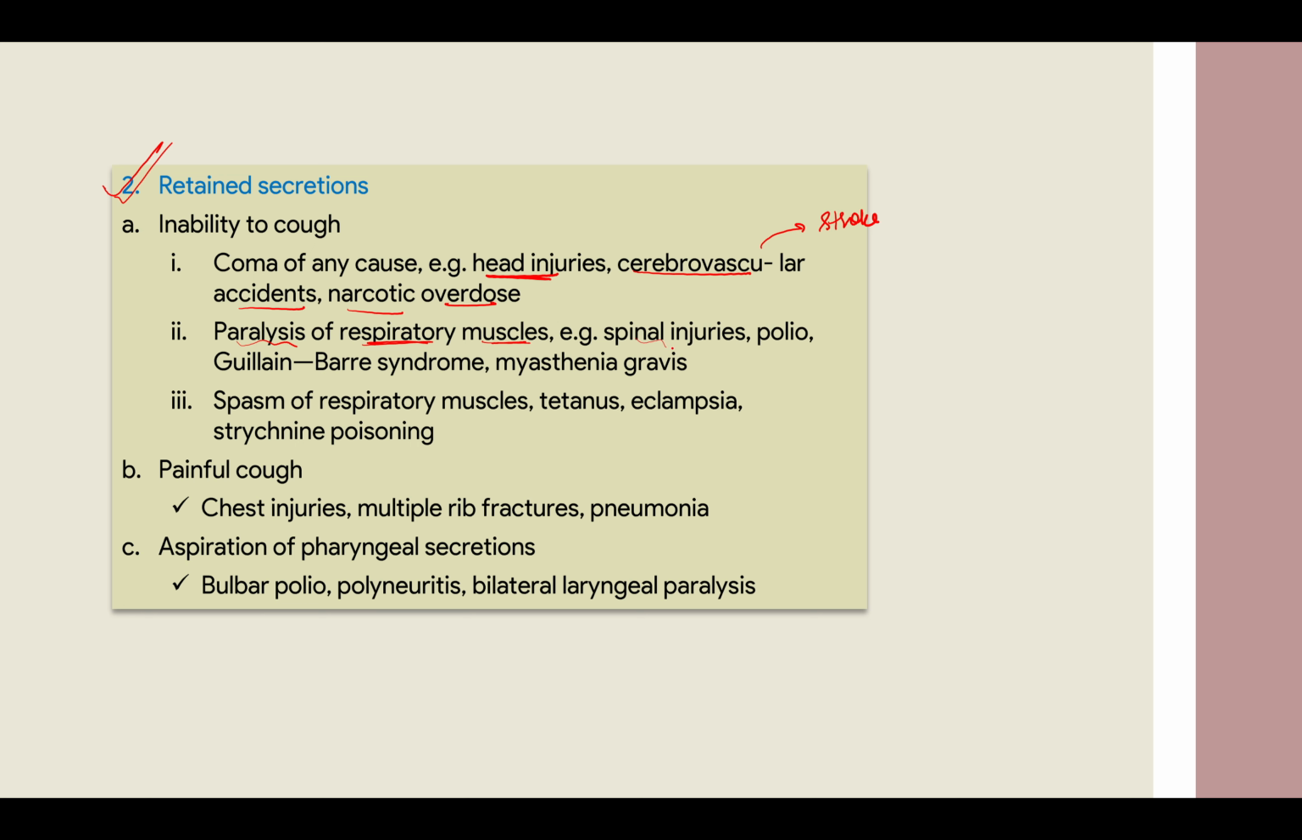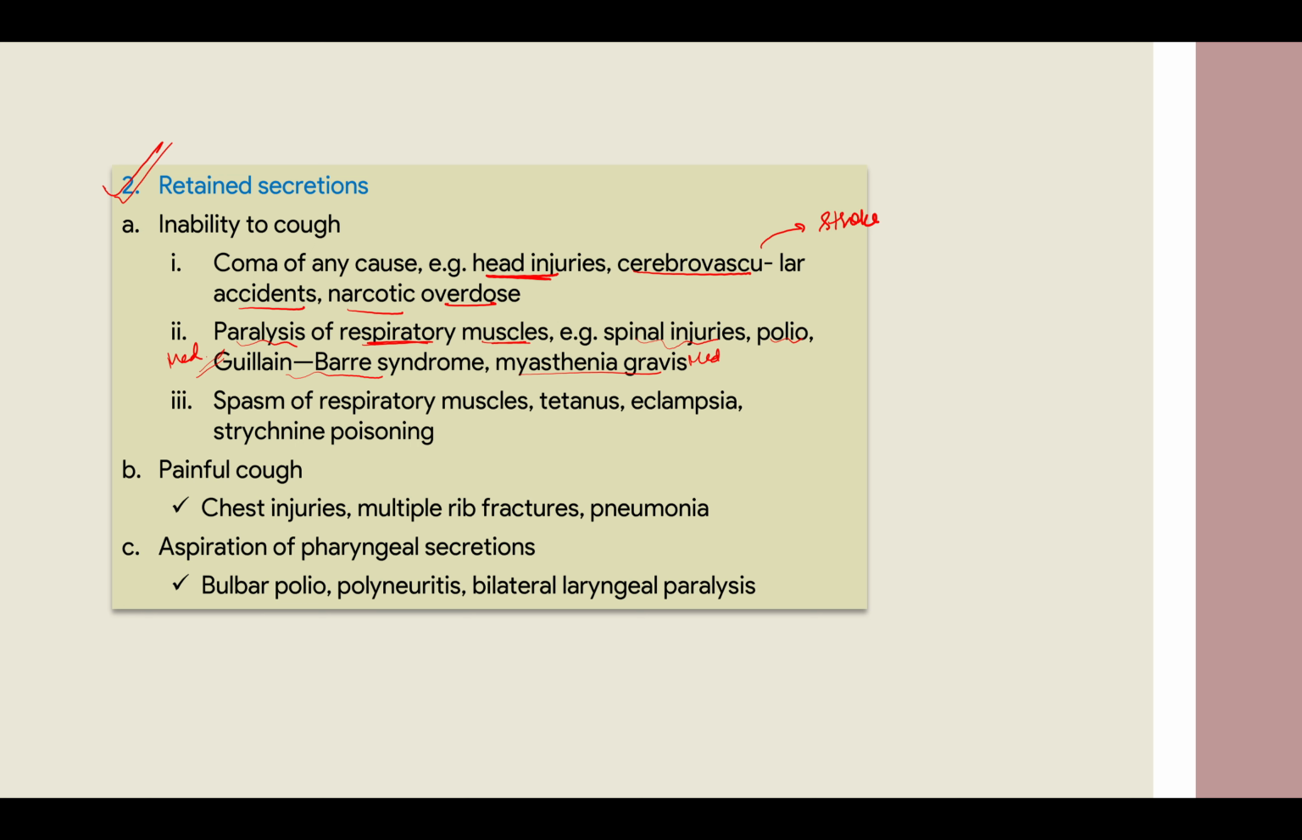Like spinal injuries, polio, GBS, you will learn about this in medicine. GBS will be covered in full detail, and myasthenia gravis again in full detail. These are basically your neuromuscular syndromes, wherein postsynaptic transmission is affected in myasthenia gravis. It will affect acetylcholine release and your muscle contraction will not occur, right? So this is how paralysis of respiratory muscles, or for that sake any muscle, can occur.